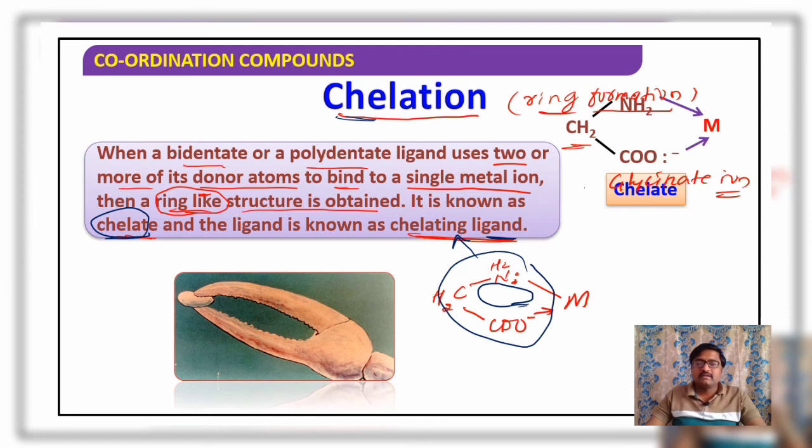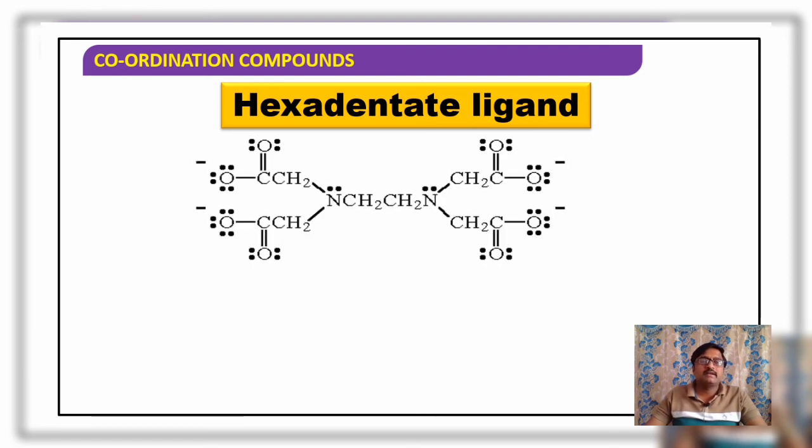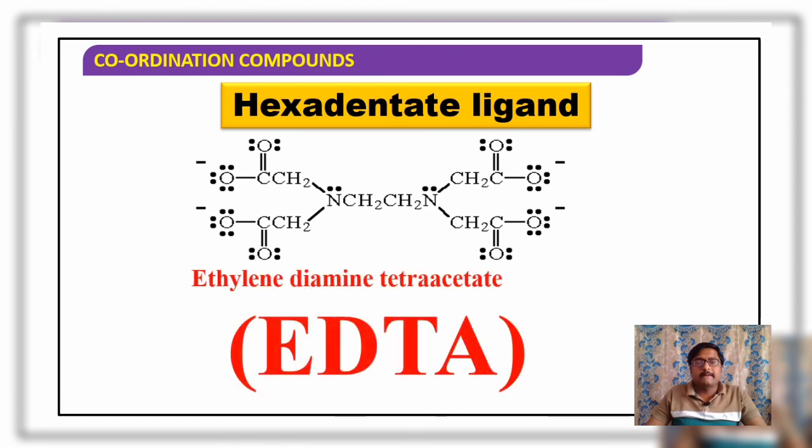You got it? A well-known example of a chelating ligand is the hexadentate ligand ethylene diamine tetraacetate, which forms ring-like structures. EDTA, ethylene diamine tetraacetate, is a hexadentate ligand. Because of its high denticity, it readily forms ring-like structures by donating its lone pairs of electrons, making coordinate bonds with the metal atom or ion.